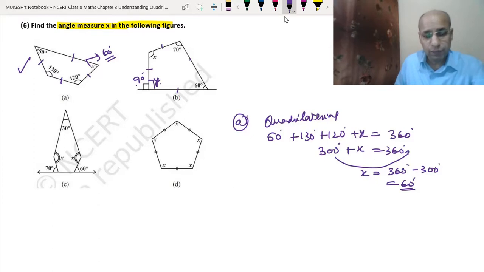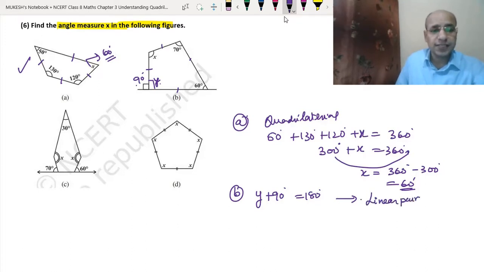So for the B portion, we first write y plus 90 degree equals 180 degree, because, as we have learned in class 7th also, it is a linear pair. Two adjacent angles on the same line become a linear pair. So that means y will be equal to 180 degree minus 90 degree, which is equal to 90 degree. So now we have got this angle as 90 degree.